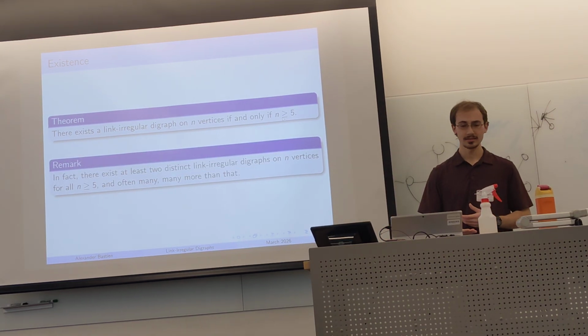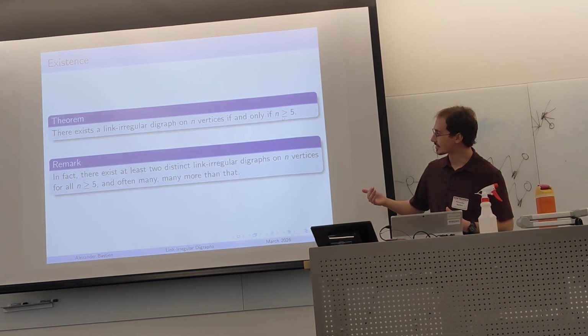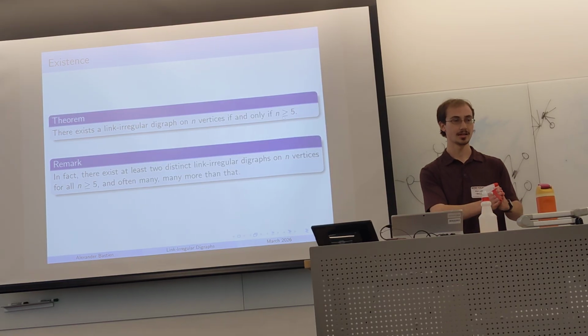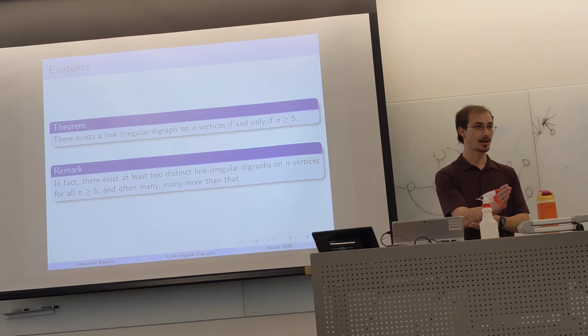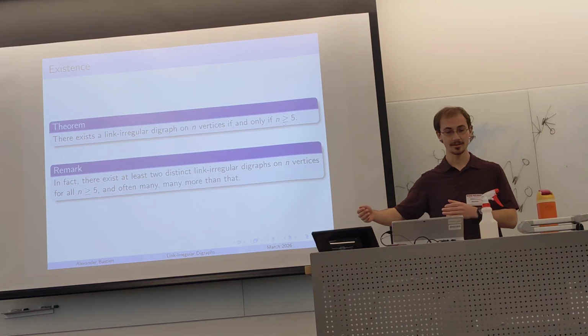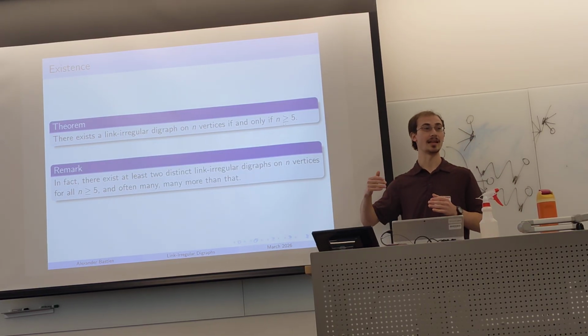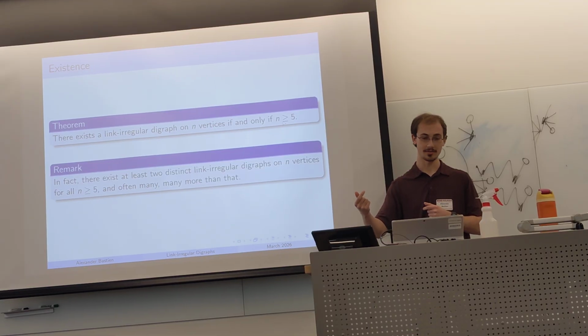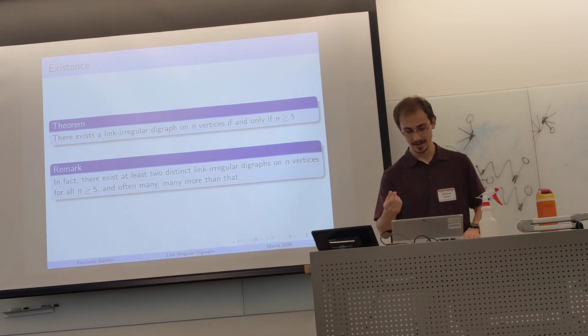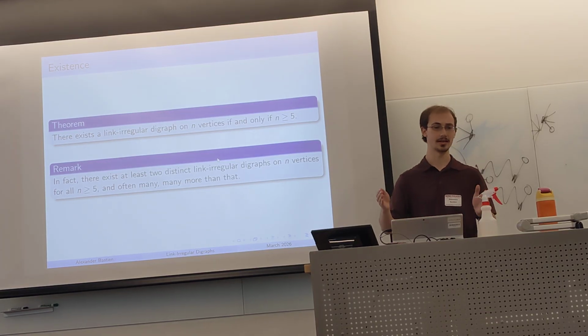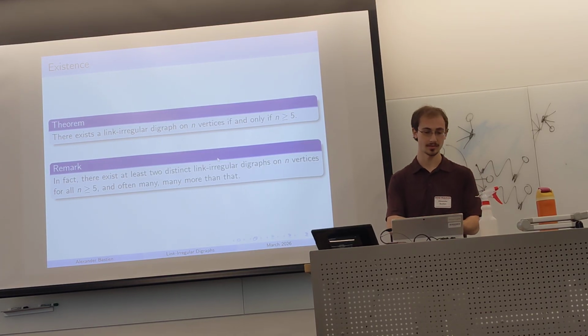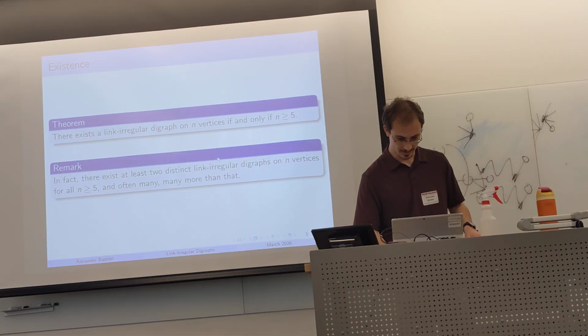And in fact, we have something slightly stronger. For link-irregular graphs, on 6 vertices, there's only one link-irregular graph. When we generalize that to link-irregular digraphs, for any number of vertices, you have at least 2 distinct link-irregular digraphs. And so that is a very interesting result. There's no uniqueness dependent on the number of vertices. Just an interesting observation there.